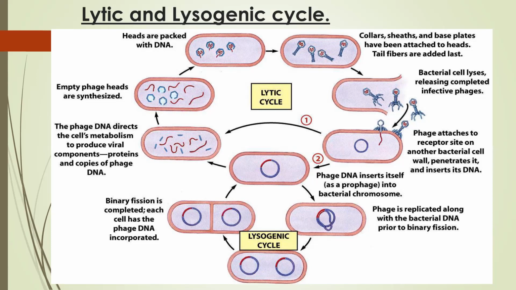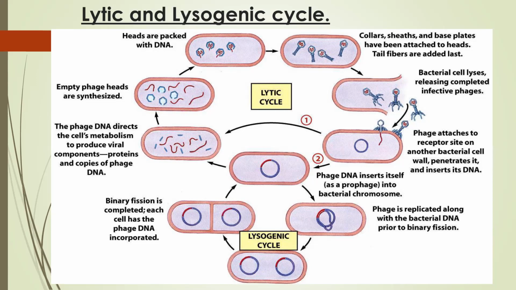The tail is formed here like this. After the formation of the tail, the progenies are formed inside the cell, and they are formed in such numbers that they produce pressure on the wall of the cell, and hence the lysis of the cell will take place, releasing the complete infected phages or viruses. In this way, the lytic cycle will take place.